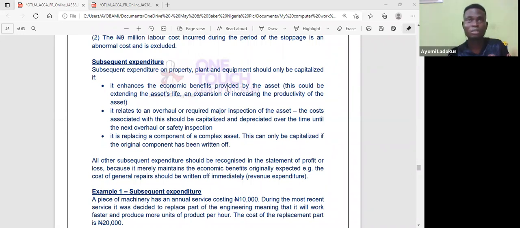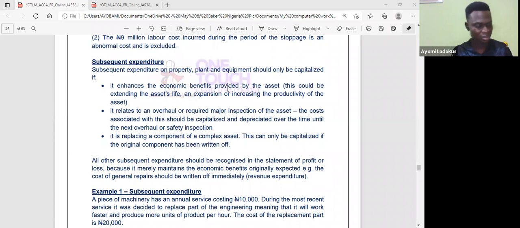So for example, I bought fuel. Remember that the fuel I bought earlier, when I was doing installation for testing and all of that, I would have capitalized. Capitalized means I would have added it as part of the cost of the asset in my balance sheet. But after the asset is ready or is available for use, I will not capitalize again. Any other money I spend is going to be expensed.